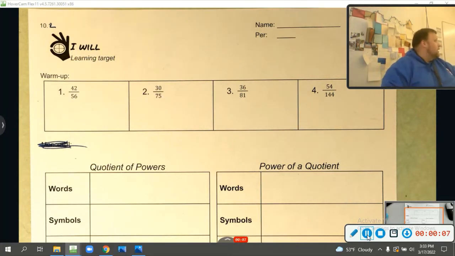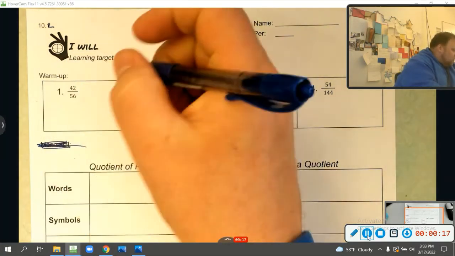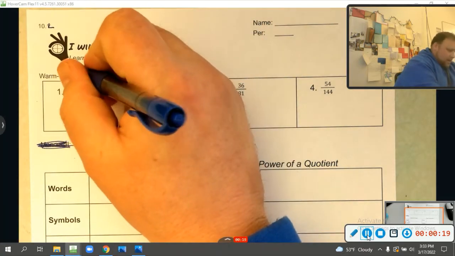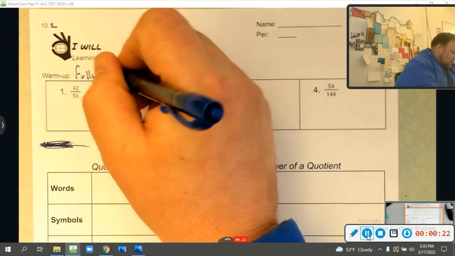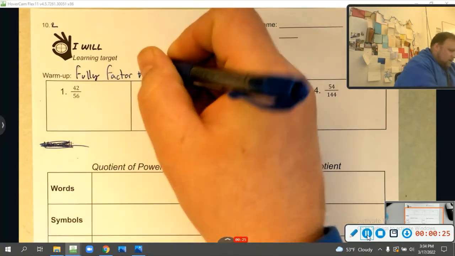10.2. I will use division properties of exponents to simplify expressions. All right, we're going to warm up. We're going to do this warm up. We're going to fully factor and simplify.